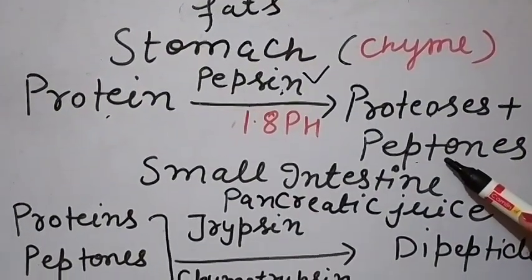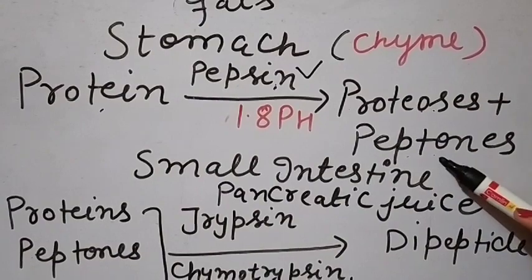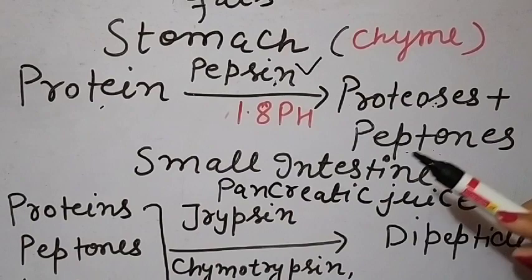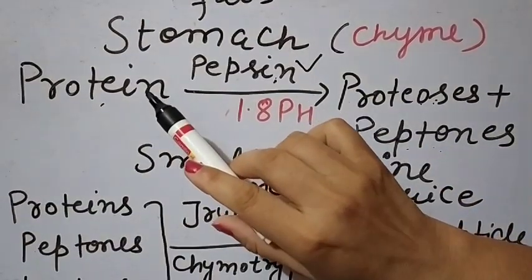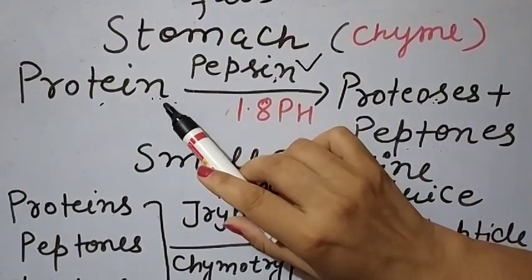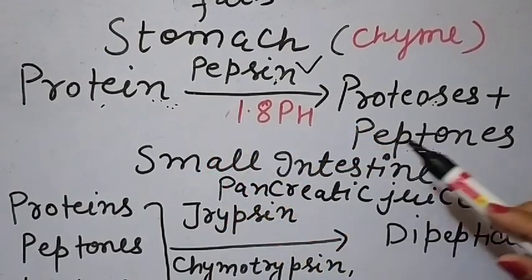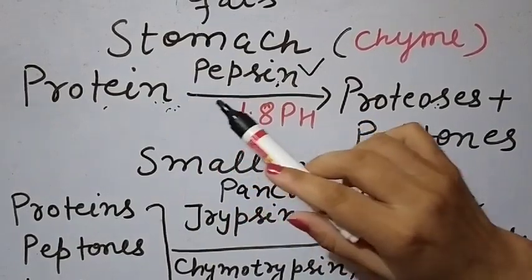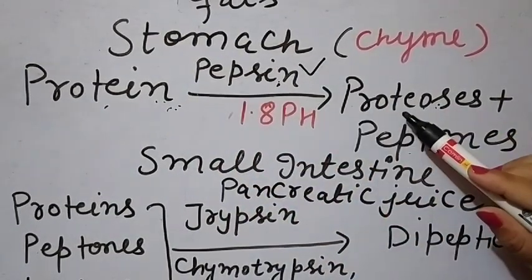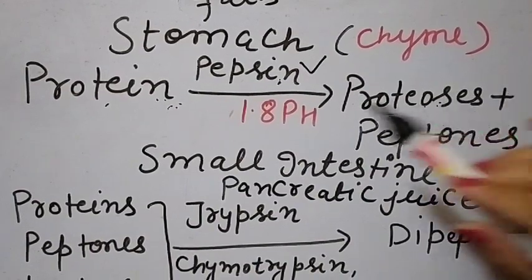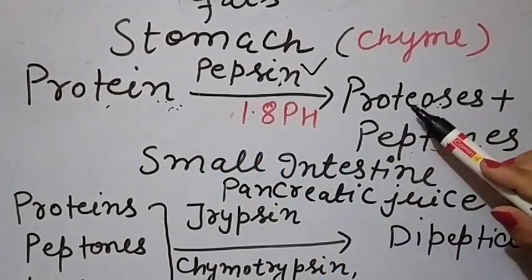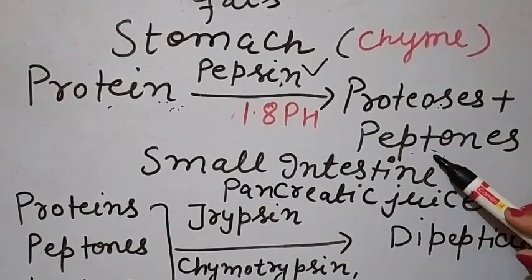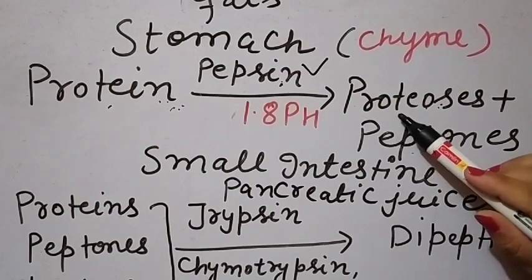So now what are peptones and proteoses? Peptones and proteoses are the simple proteins which are formed. If proteins are partially hydrolyzed, we can say partially broken up, then peptones are formed. And if they are completely fragmented into the simple form, then we can say proteoses. So the simple form of the protein is known as proteoses or peptones. If they are partially hydrolyzed, they are peptones, and if they are completely hydrolyzed, they are proteoses.